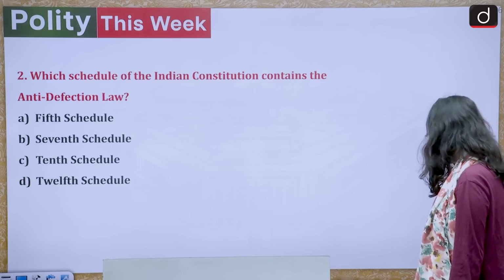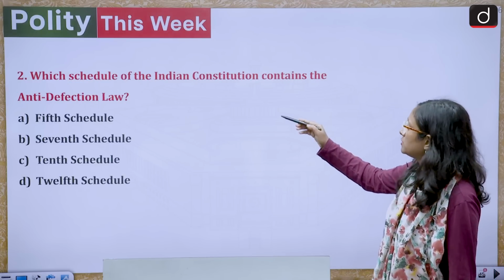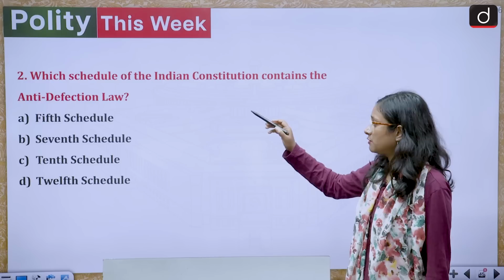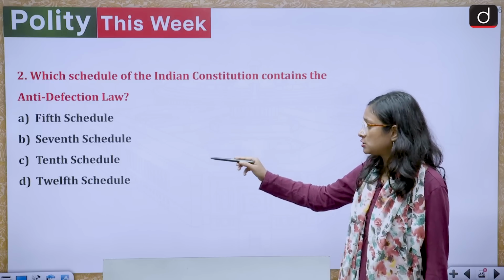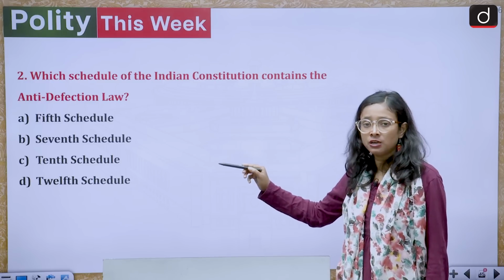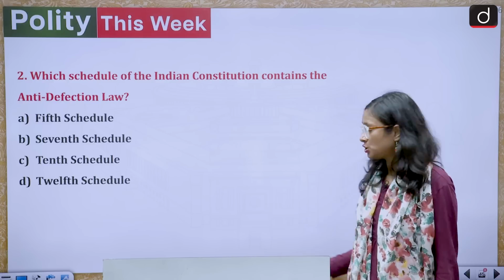Then we have another one. Which schedule of the Indian Constitution contains the Anti-Defection Law? 5th schedule, 7th schedule, 10th schedule, 12th schedule. This is a very easy one. You can answer in the comment section.